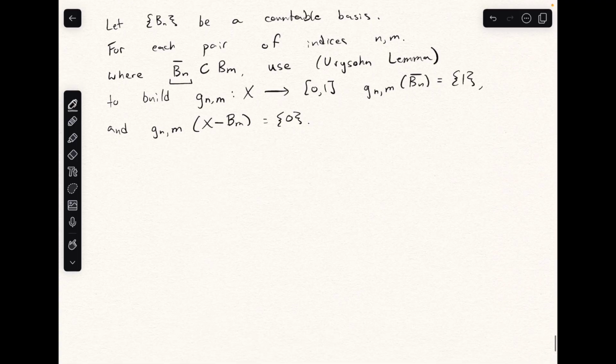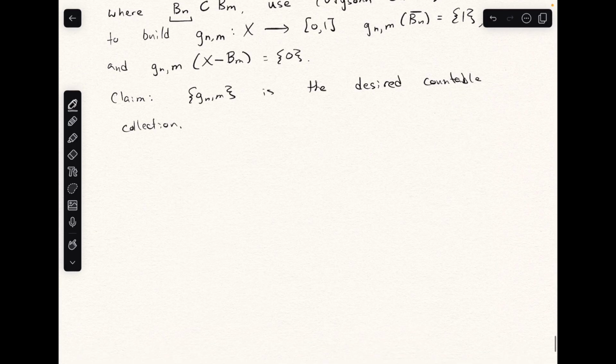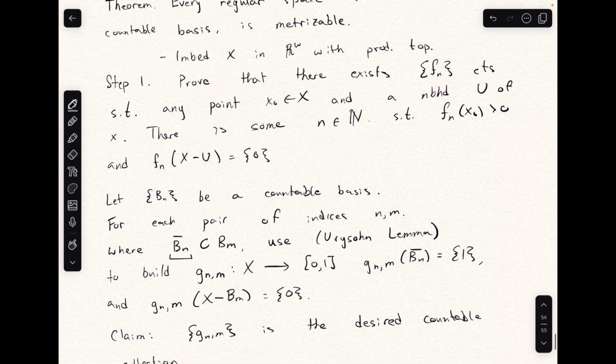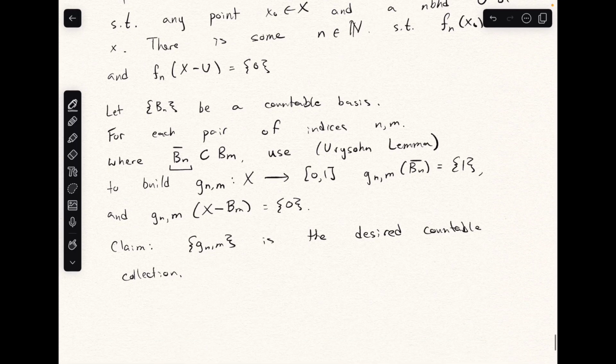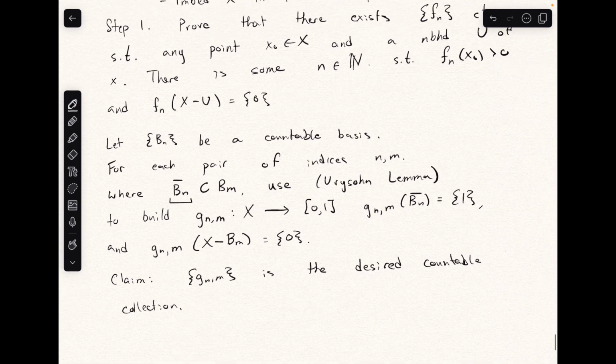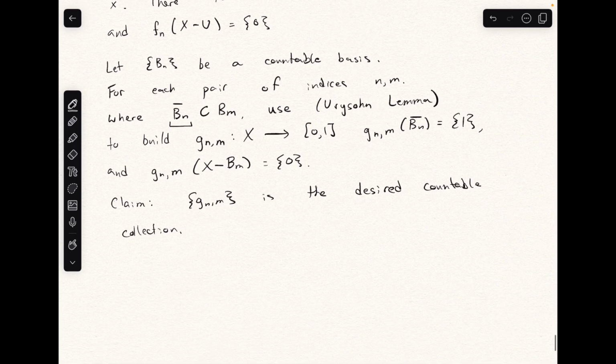Now we claim that this collection of functions is the desired countable collection. And this is pretty easy to prove. So what do we want? We want a countable collection of functions such that for any point of X and any neighborhood of that point, we have a function that maps our point x to some value greater than 0, and vanishes outside of our neighborhood.